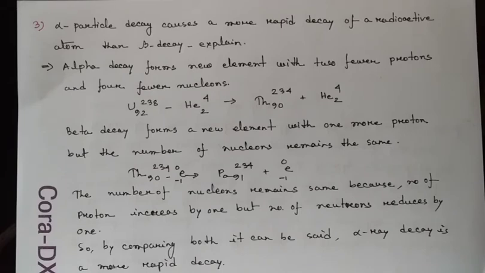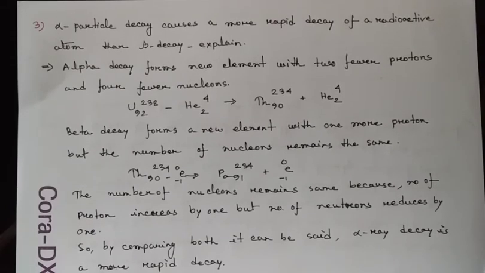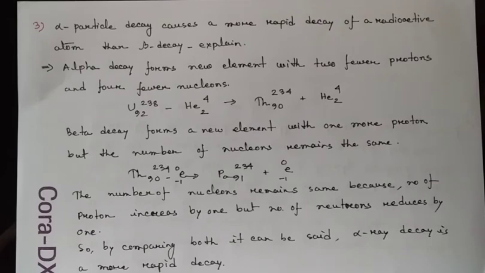that is more than the original atom thorium, but the number of nucleons is the same here. The logic is that the proton is increased by 1 but the neutron is also decreased by 1. The number of nucleons is just the addition of protons and neutrons, so 1 proton is added here and 1 neutron is diminished here.